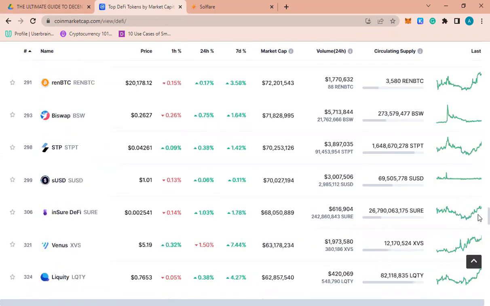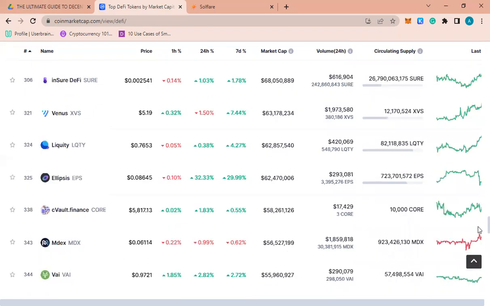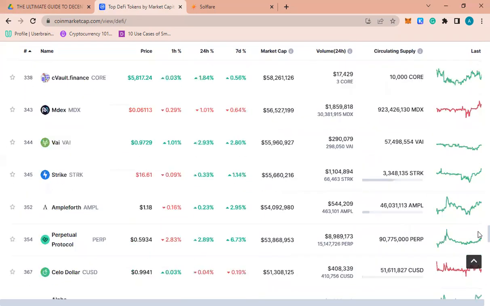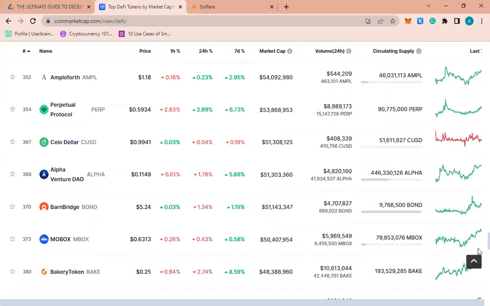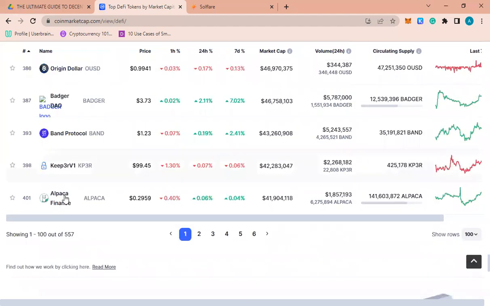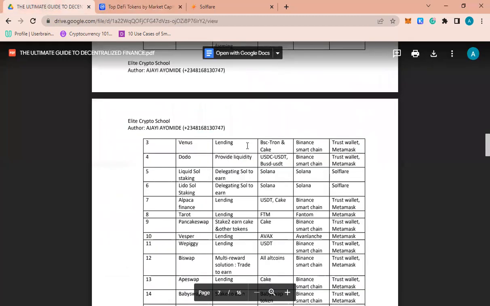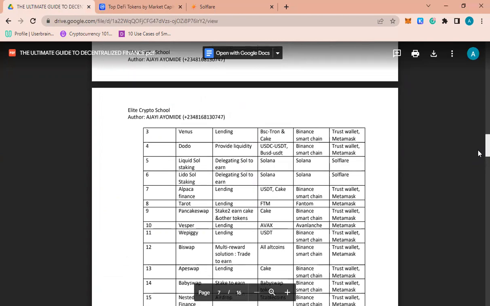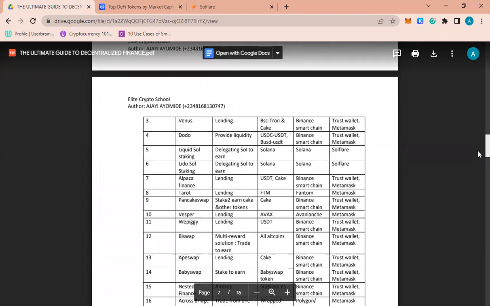So they are ranked on market cap. Now this is Apaka Finance I'm saying. This Apaka Finance, you can see that they have tokens that have values. I'll show you how to earn these tokens. Every token here, they are value tokens. So it is of no use if you are holding valueless crypto, no value crypto. Sorry for my English.